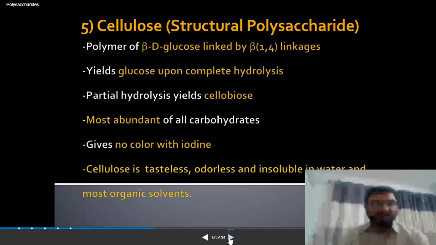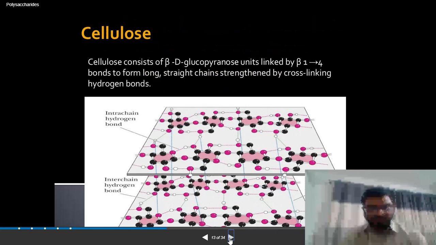What is the difference between starches and cellulose? Starches, due to the alpha D glucose nature, provide blue coloration when reacted with iodine, but cellulose doesn't provide coloration with iodine. So it's a test. Cellulose will not provide the color. Again, it is tasteless, odorless, and insoluble in water, but soluble in some types of organic solvents.